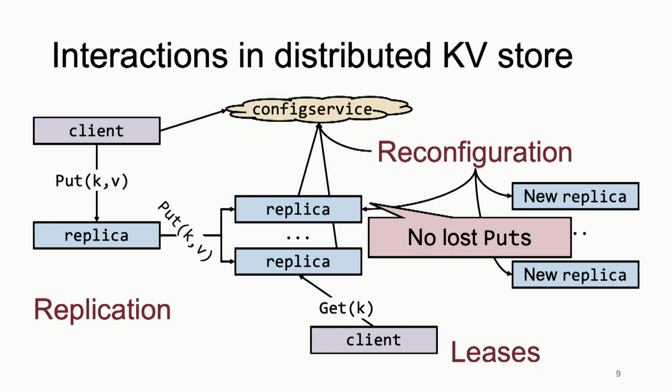But typically, it's trickier, because we want to get high performance. The put is reasonably expensive because it involves multiple nodes. You have to talk to the primary, then to the backups. The primary has to wait for the backups, the backups respond to the primary, and the primary responds to the client. It's too bad. You have 3 replicas. Why couldn't you get much higher performance? Typically, people use a trick called leases, which I will say a lot more about, that allows a client to talk to one replica and return the result if the lease is still valid. All 3 of these things interact with each other: the replication protocol, the leases, and the reconfiguration.